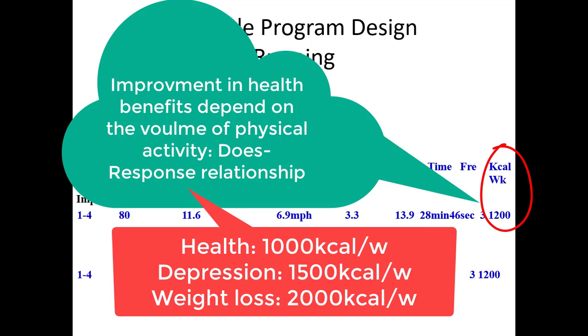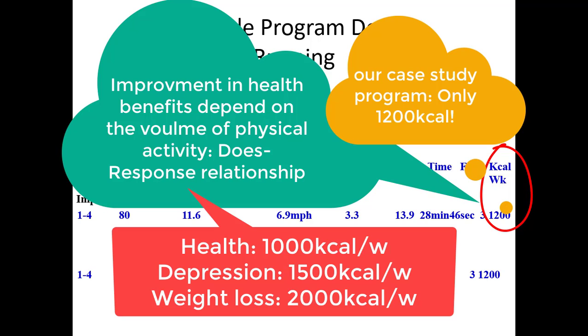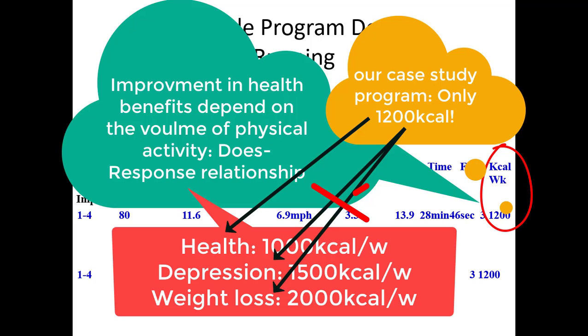But how about our program? Did you remember how much kilocalorie per week this program has? 1200 kilocalories per week, right. So it means it can maintain health, but it cannot reduce depression. It cannot reduce body mass. How about class? Doesn't that make sense? Oh my goodness. I exercise, but why can't I get any weight loss? Because it is only 1200 kilocalories per week.